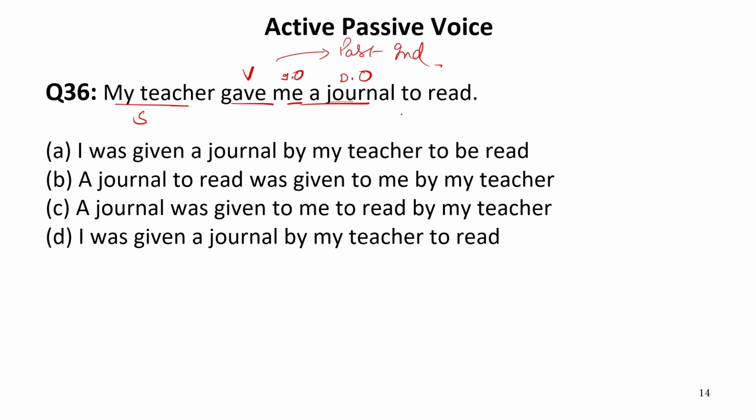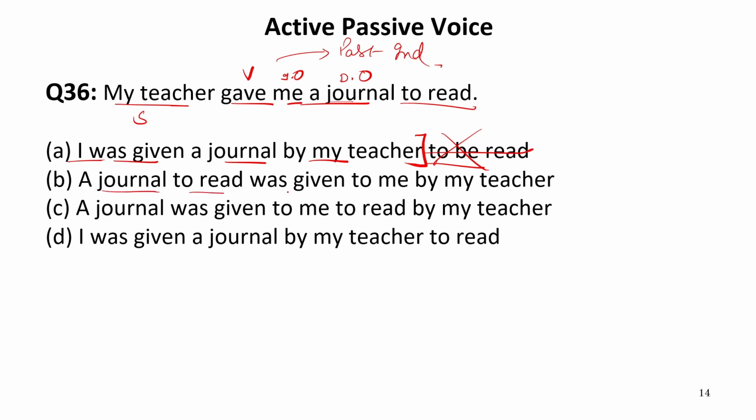Now we can convert the sentence into passive voice taking any object in the subject place, whether it is an indirect object or a direct object. So we can have either of these two in the subject position. Now let us see the options. What do the options say? I was given a journal by my teacher to be read. Now this part till "my teacher" is correct, but "to be read" is incorrect. This "to read" is an infinitive part, this cannot be changed.